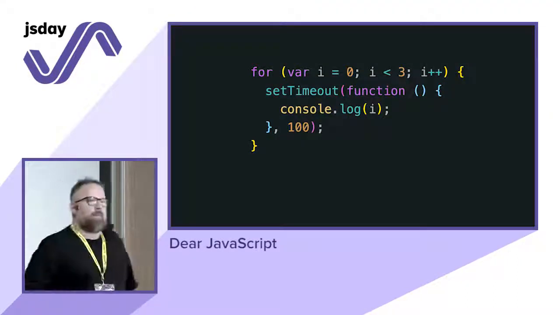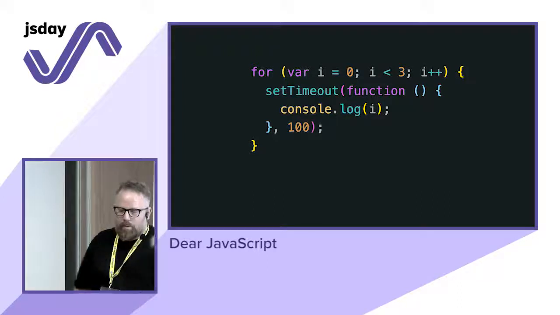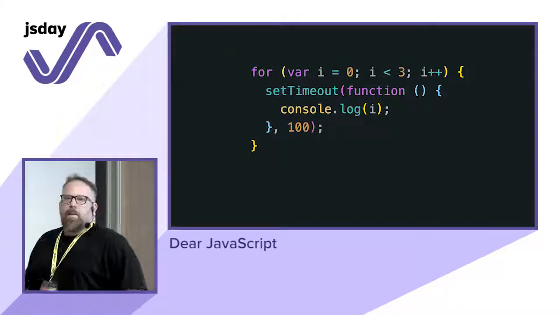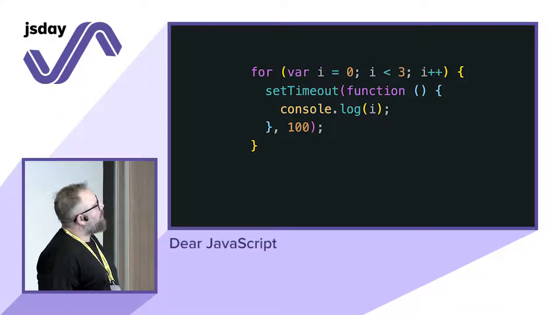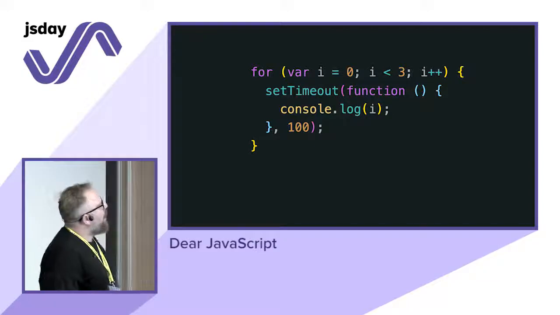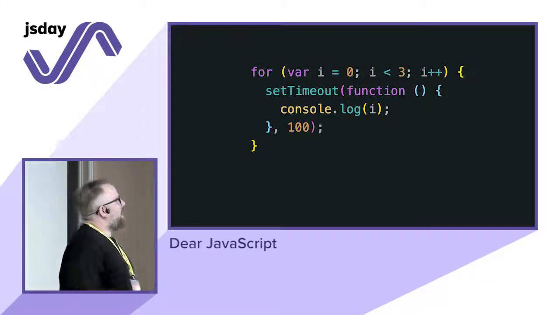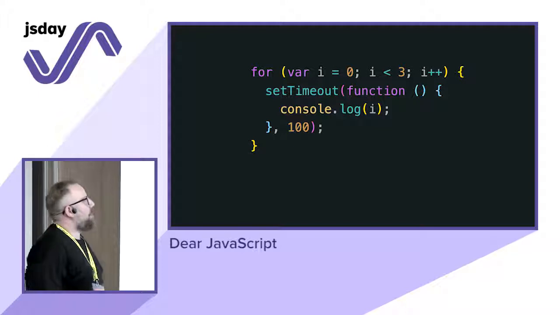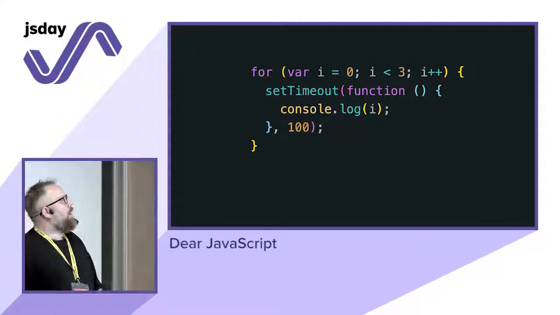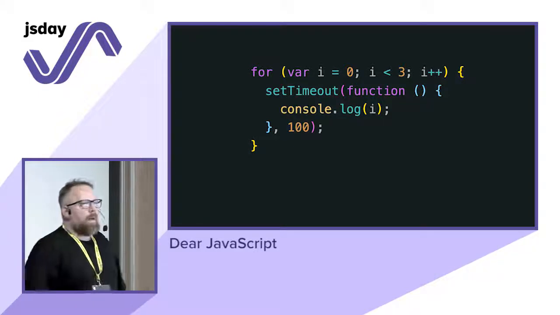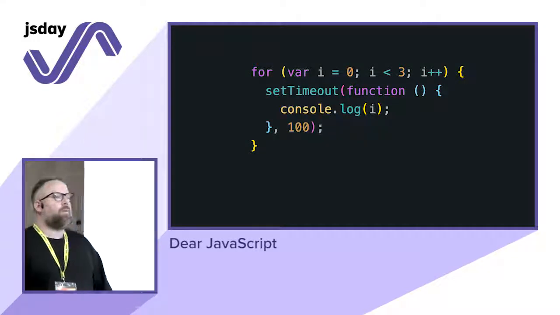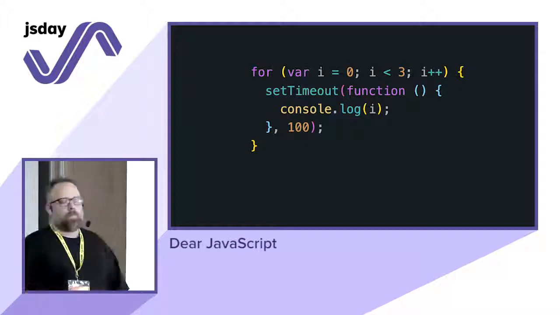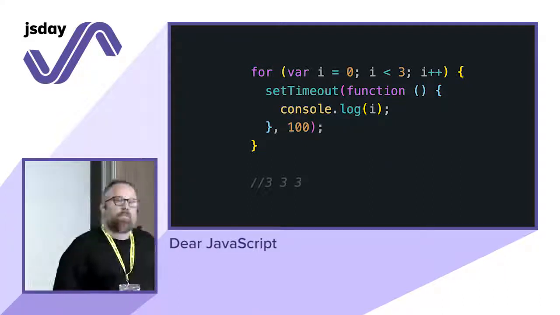Let's check this code for a moment. Focus on this code. So we have a loop, and then we have a setTimeout function. And then the setTimeout function has a callback that will output the value of i. What's the output? 111, 222, 333, 012. Yeah, the answer is 333.